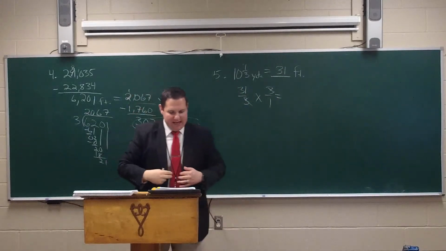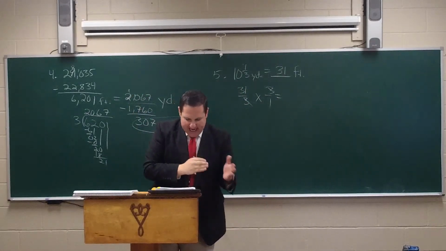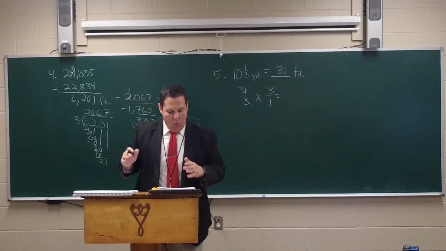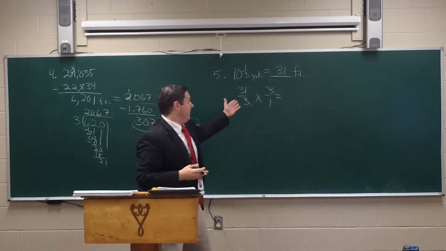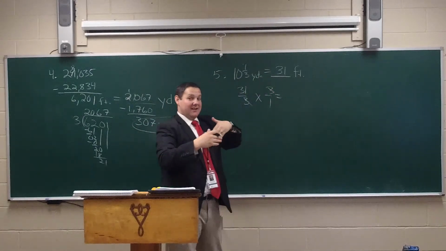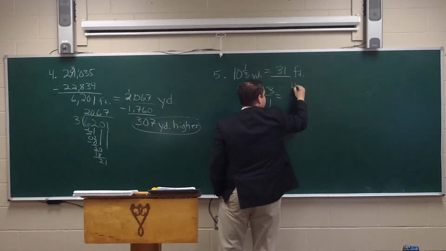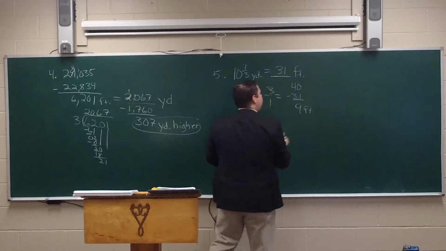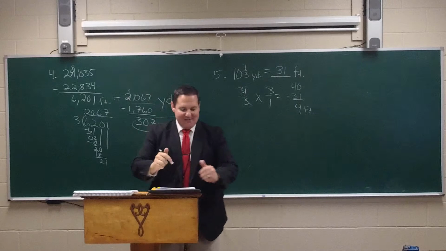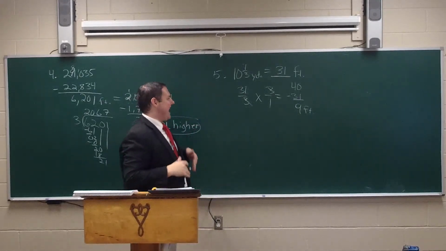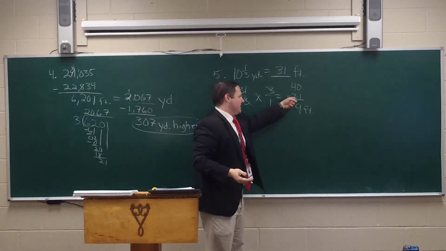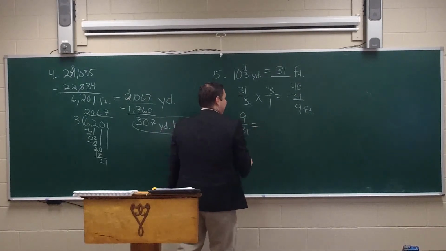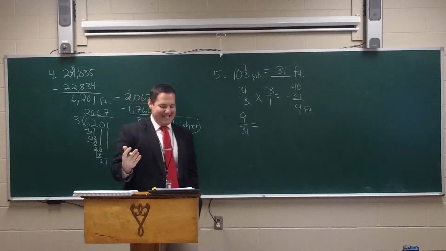So we have 31 feet here, which is how many 10 1/3 yards is. Now it says find what 40 feet is what percent more than this, which is 31. So I've got to subtract those. 40 feet minus 31 feet equals, we know it's 9 feet more, but they want to know what percent that is. And so I've got to put that, as you know, over the difference of 31. So I'm going to put 9 over 31, and I'm actually going to divide that to find the percent.